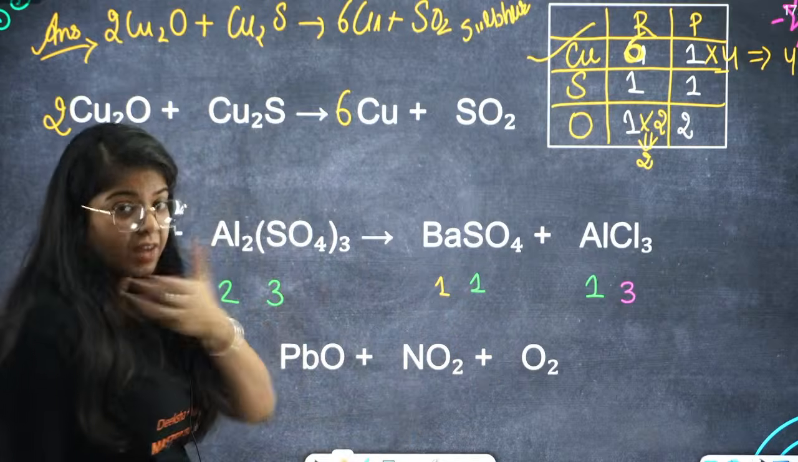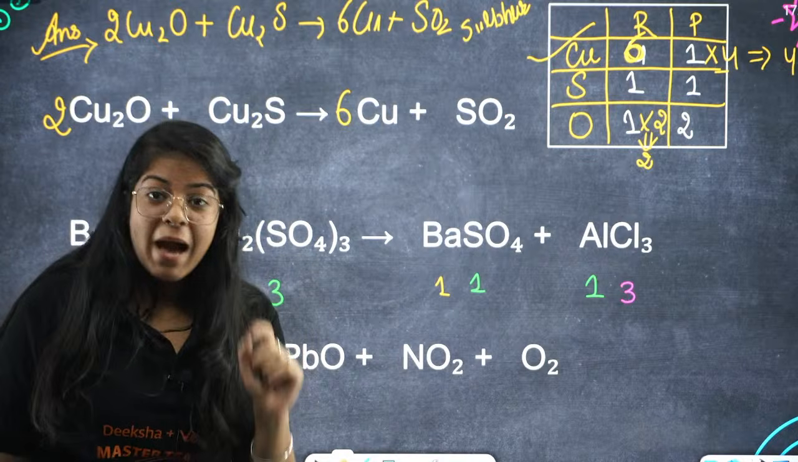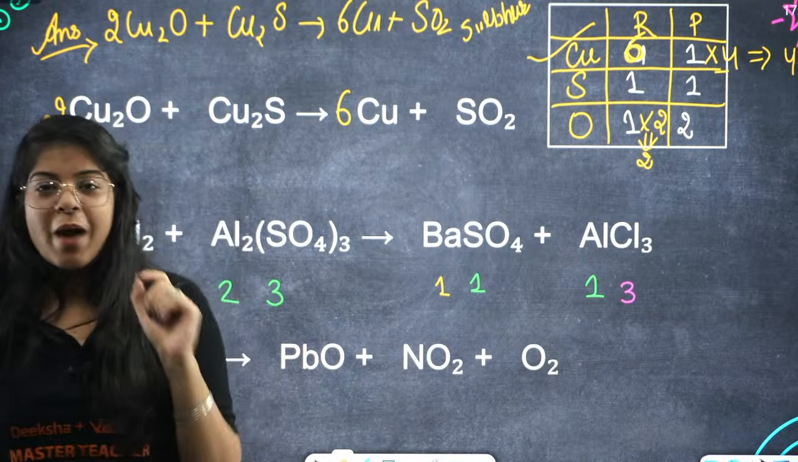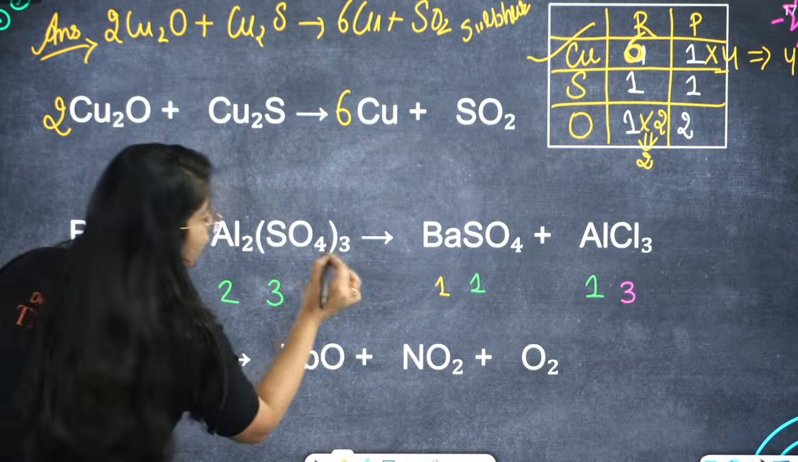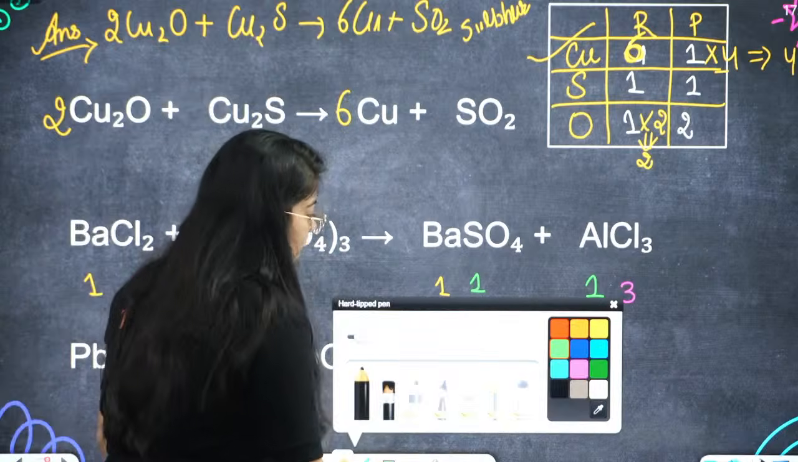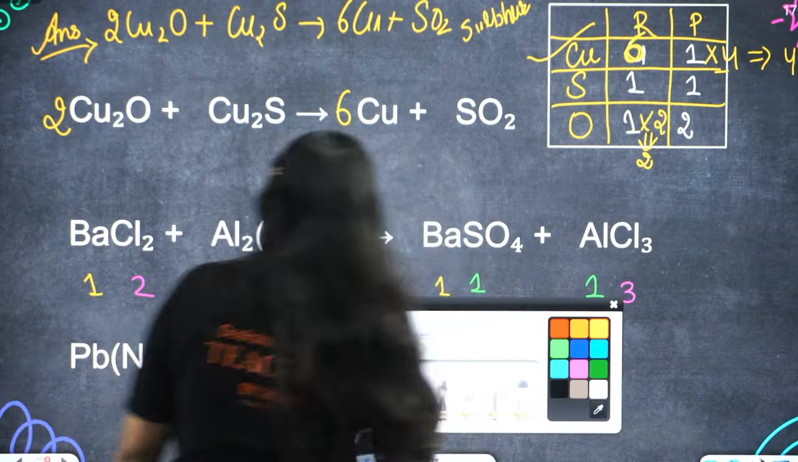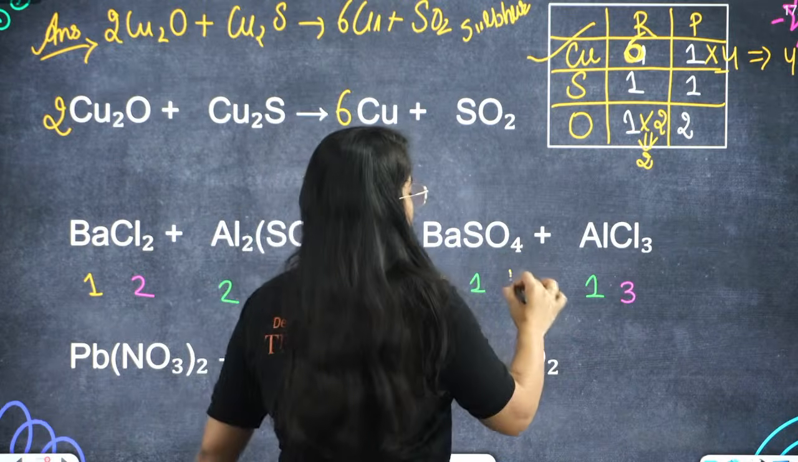That is tricky. See, the first thing you have to do is not to panic. Do not try to panic while you solve these chemical equations. Now 4 into 3, 12. So oxygen is 12. 12 oxygens are there on the product side, and here only 4 oxygens are there.